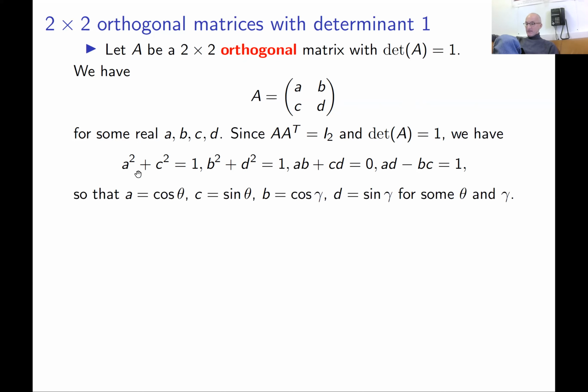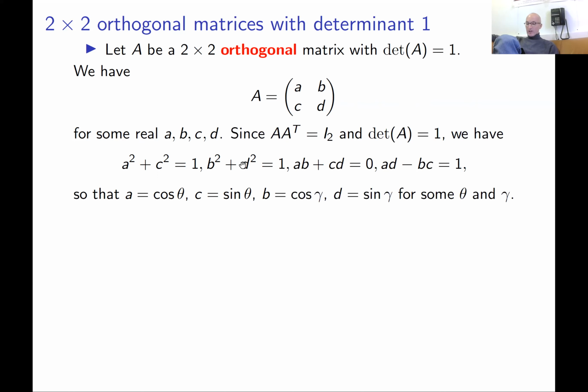But this condition and this condition imply, yeah, if you have sum of squares of two numbers equal to 1, it basically means these numbers are on the unit circle. And it means that these numbers are cosine and sine of some angle theta. Yeah, so we can put a equals cosine theta, c equals sine theta because of this equality.